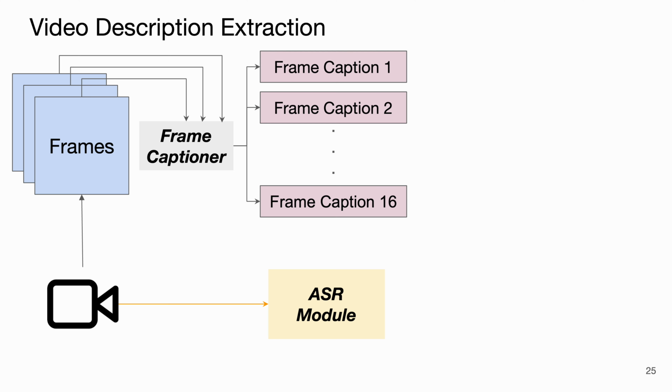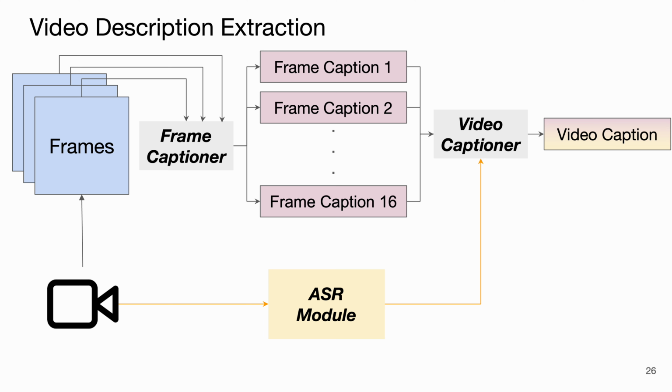We also process the audio. We extract the ASR module output. To get a holistic view of the video, we take those 16 frame captions and feed them into an LLM to summarize them into a single cohesive video caption. This connects the isolated frames into a narrative. We also provide the ASR transcripts to have more context from the audio cues.